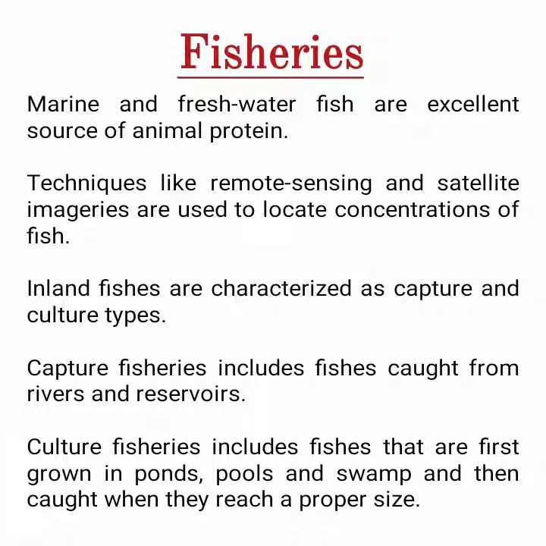Fisheries. Marine and freshwater fish are excellent source of animal protein. Techniques like remote sensing and satellite imageries are used to locate concentrations of fish. Inland fishes are characterized as capture and culture types. Capture fisheries includes fishes caught from rivers and reservoirs. Culture fisheries includes fishes that are first grown in ponds, pools and swamps and then caught when they reach a proper size.